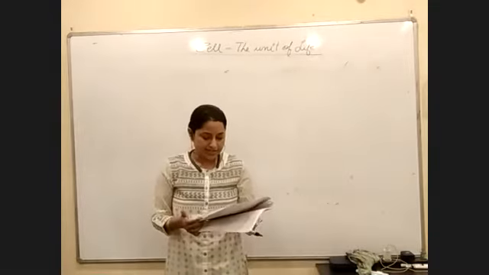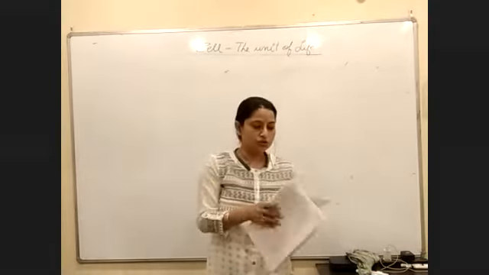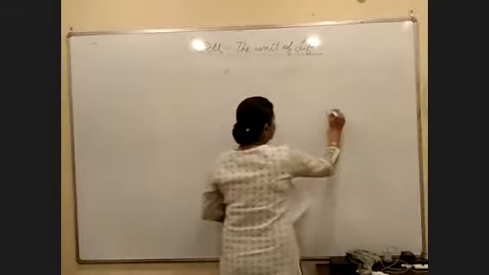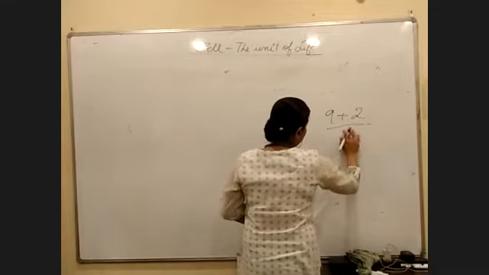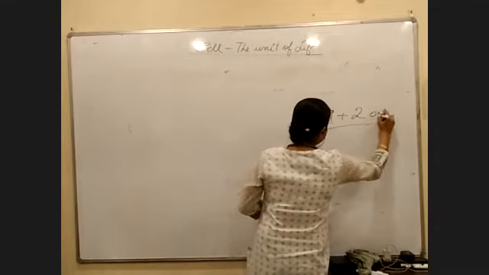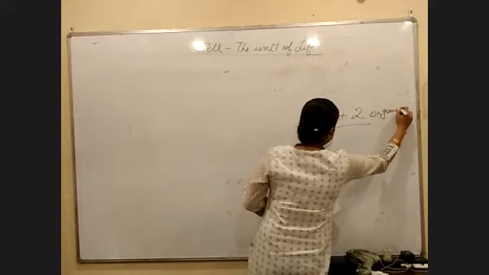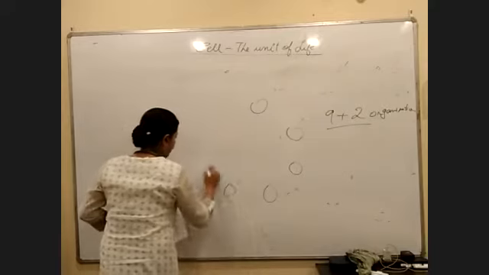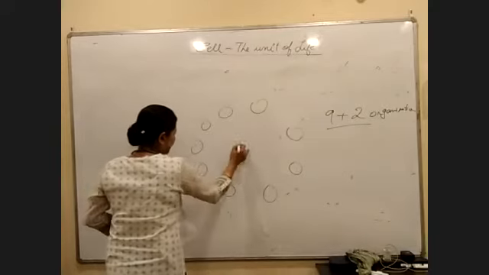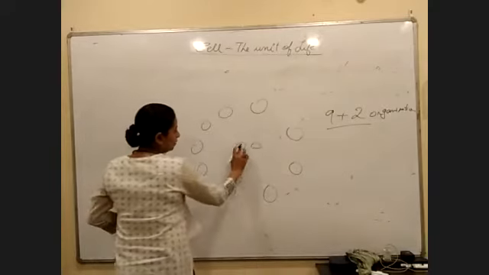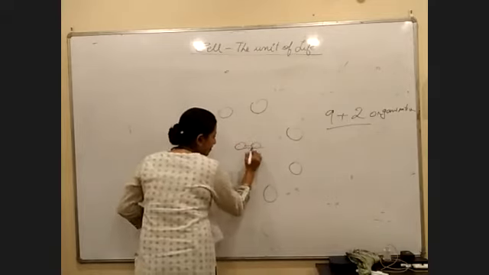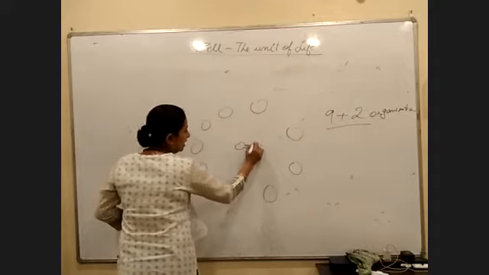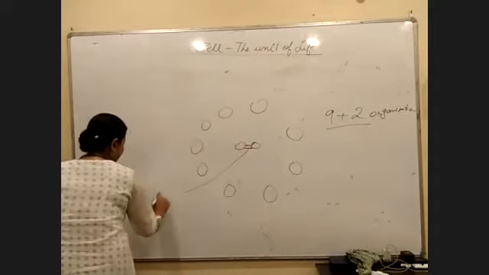Next, structure of the cilia and flagella. Just go through the diagram. What we see this time is an arrangement of 9+2 microtubules, or 9+2 organization. When we talk about 9+2, we count 1, 2, 3, 4, 5, 6, 7, 8, and 9, and in the center there will be 2. Both these microtubules remain connected, and this connection is called a bridge. BRIDGE.